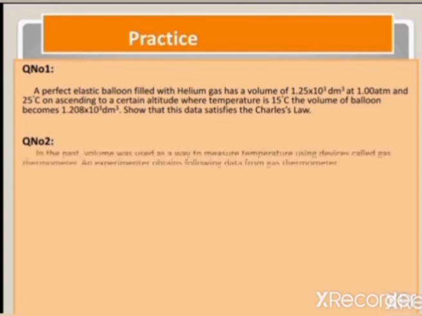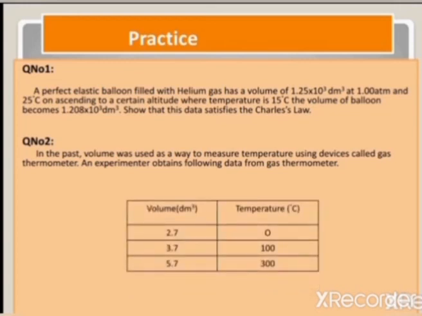Question number 2. In the past, volume was used as a way to measure temperature using a device called a gas thermometer. An experimenter obtained the following data from a gas thermometer. Volume in cubic decimeter, temperature in degrees centigrade.